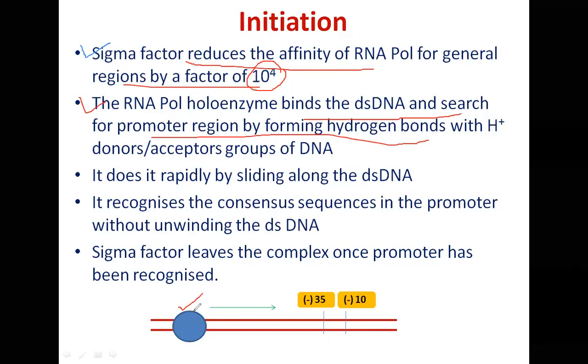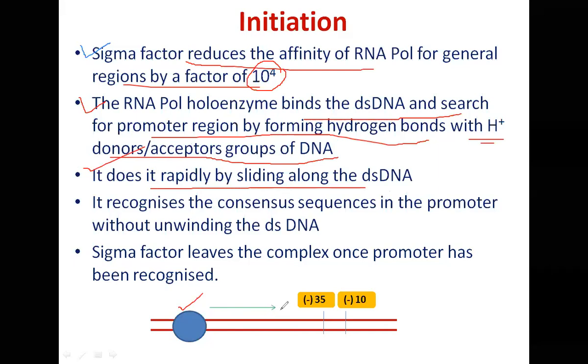Whatever hydrogen donor and hydrogen acceptor groups are there in the DNA, this RNA polymerase will bind these with weak hydrogen bonds, with the proton donor and proton acceptor groups of the DNA. And it does it by rapidly sliding along the dsDNA. It slides. I tried to show it over here with the help of this arrow.